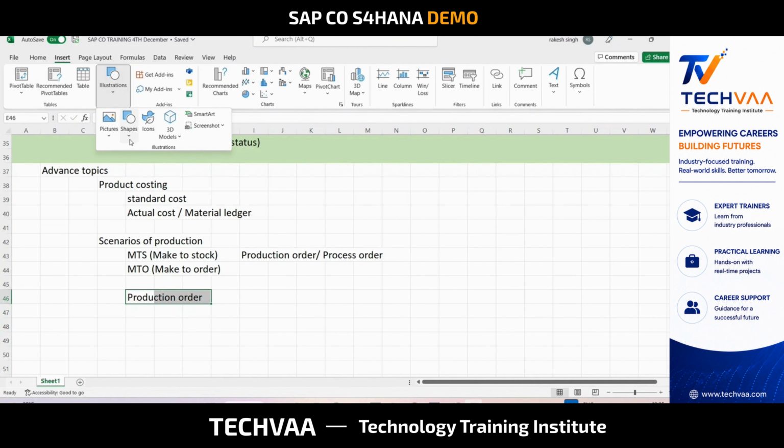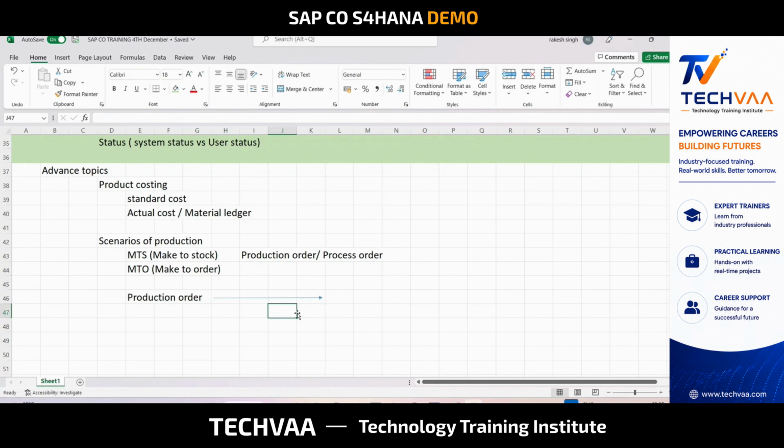So once your production starts, in the system what they do is confirmation. Confirmation is basically the shop floor manager confirming how much quantity of raw material is consumed, how much labor or machine time is consumed, and how much finished goods we have produced. That confirmation is done on a daily basis. When you confirm that we have consumed this much, it means you have incurred cost. Your material is consumed, your labor is consumed, your machine has run for this many hours, so cost has been incurred.